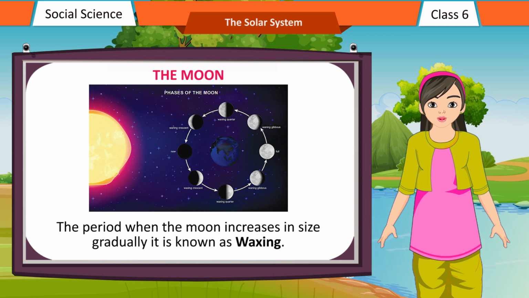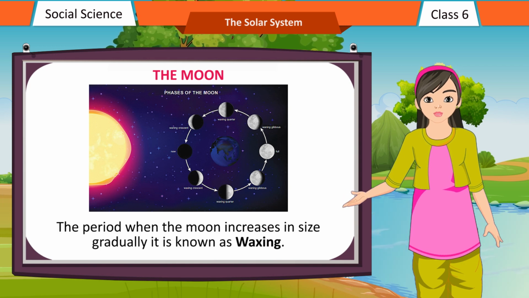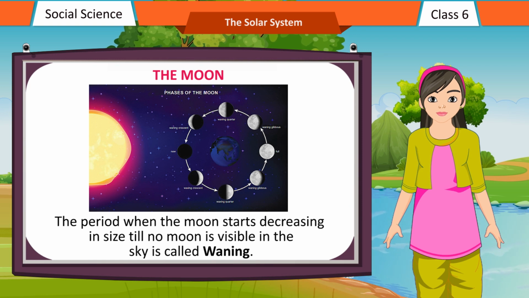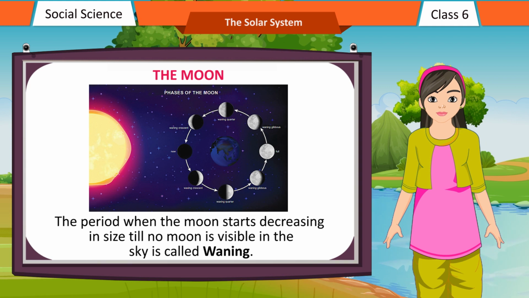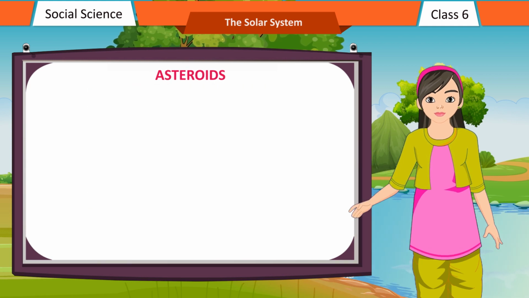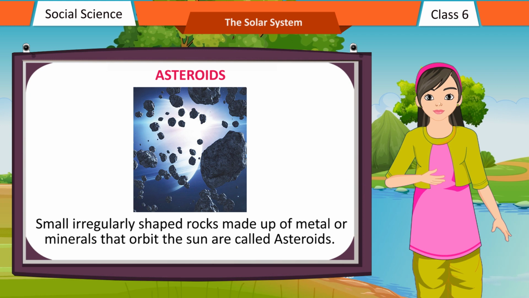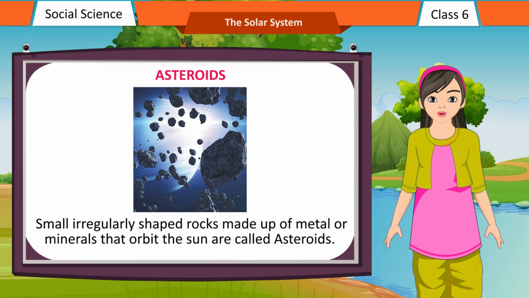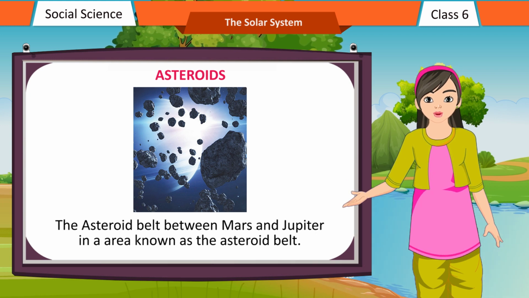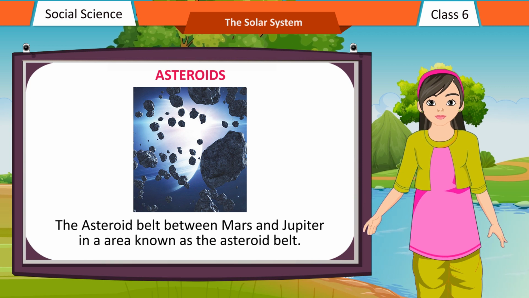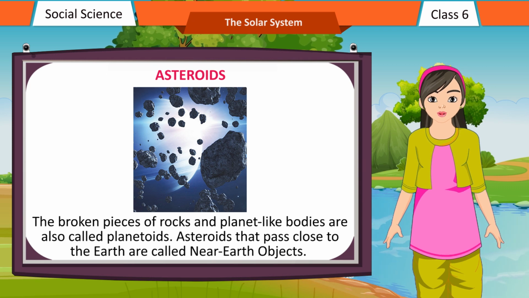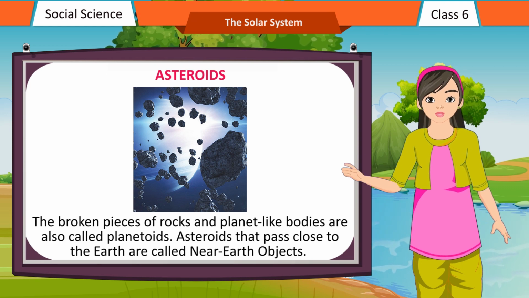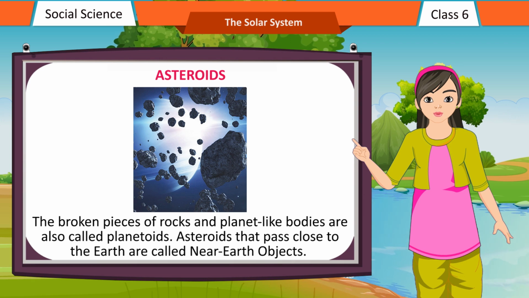The period when the Moon increases in size gradually is known as waxing. The period when the Moon starts decreasing in size till no moon is visible in the sky is called waning. Asteroids. Small irregularly shaped rocks made up of metal or minerals that orbit the Sun are called asteroids. They are found between Mars and Jupiter in an area known as the asteroid belt. The broken pieces of rocks and planet-like bodies are also called planetoids. Asteroids that pass close to the Earth are called near-Earth objects.